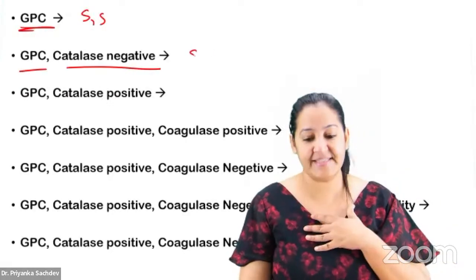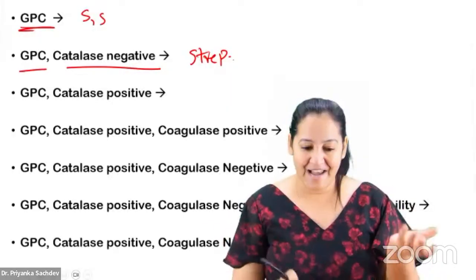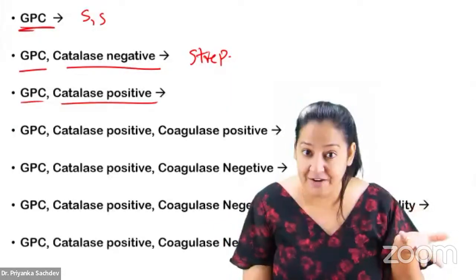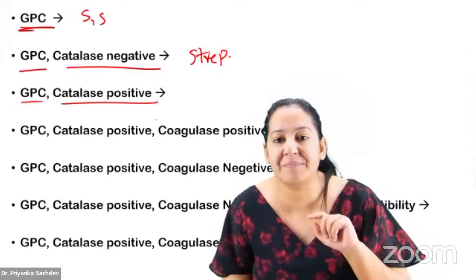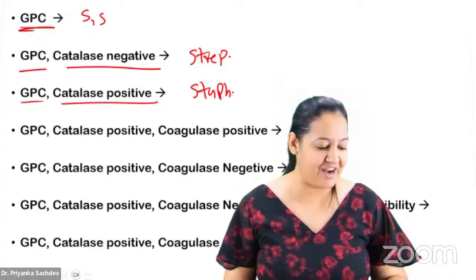Tell me a GPC which is catalase negative. So yes, I can say it's Strep. It's Streptococcus, but not Staphylococcus. Tell me a GPC which is catalase positive. We have only 2 GPCs now. Catalase positive is Staphylococcus. So the answer of the third is Staphylococcus.